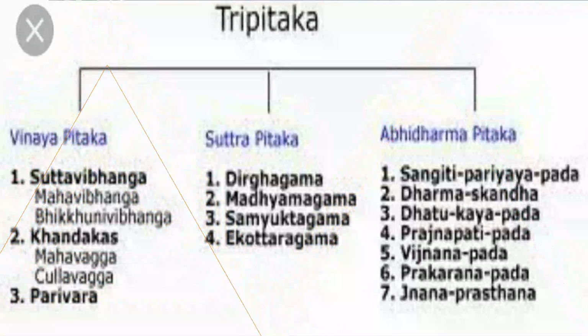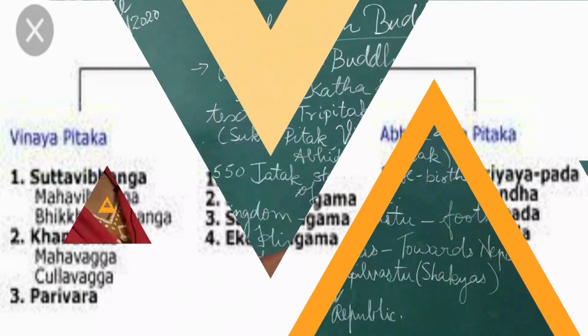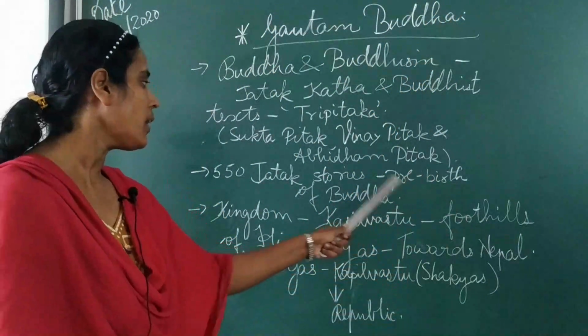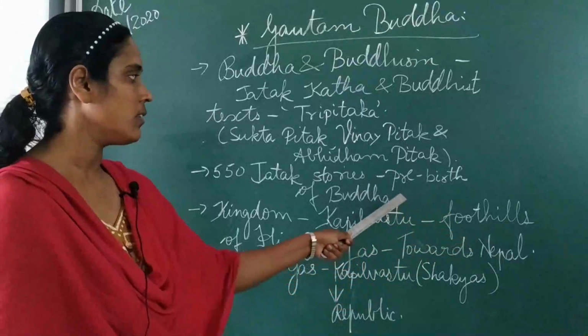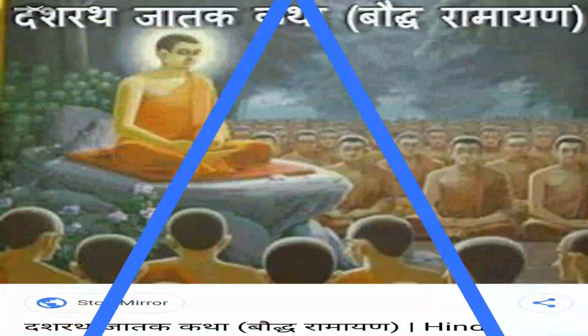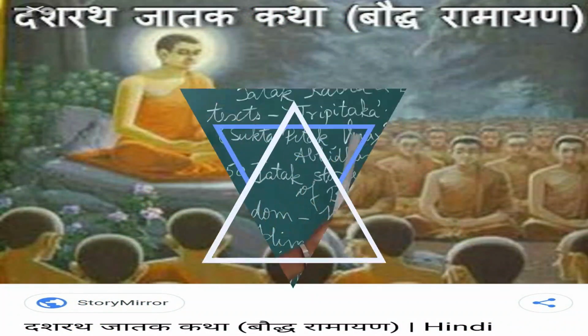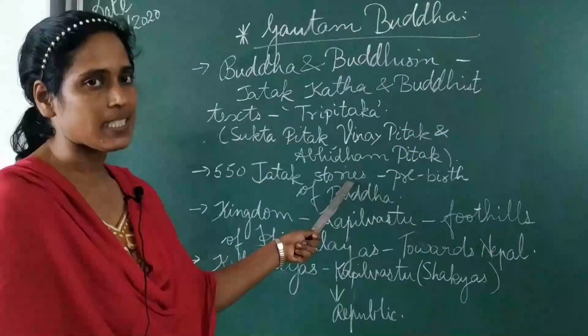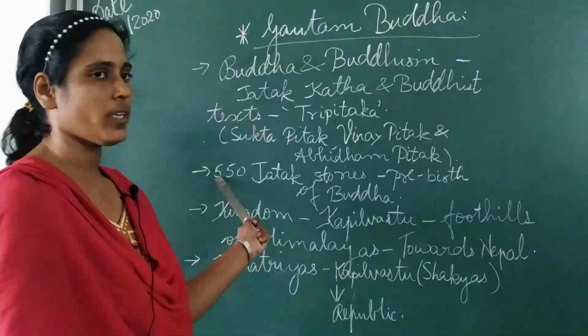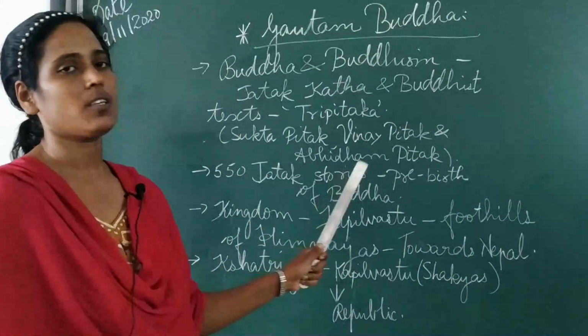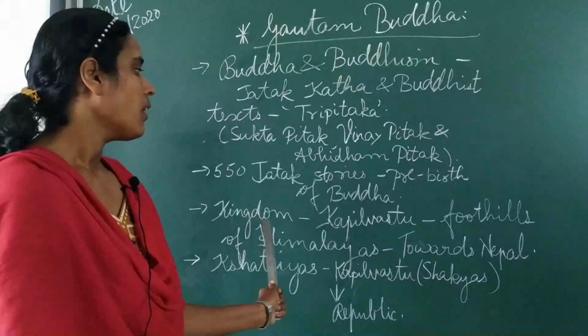There are 550 Jatak stories which are associated with the pre-birth of Buddha. Students, here the word pre-birth means before the birth of Buddha. What all happened in the society? All those things, incidents are mentioned in the form of stories in the Jatak Kathas. 550 Jatak stories are there.